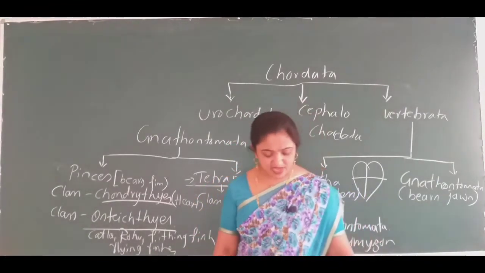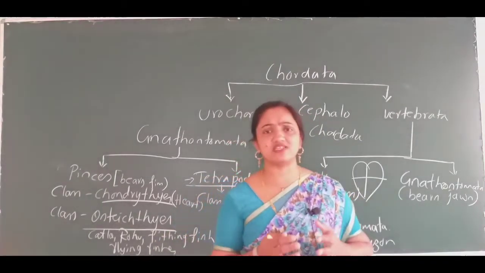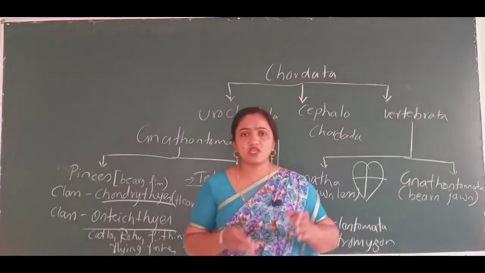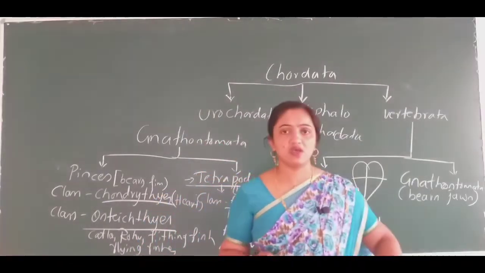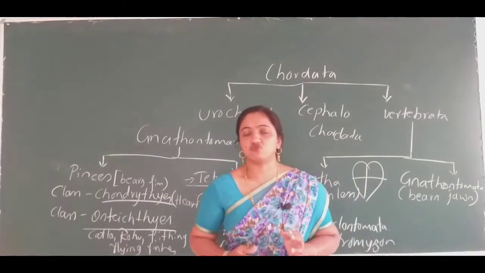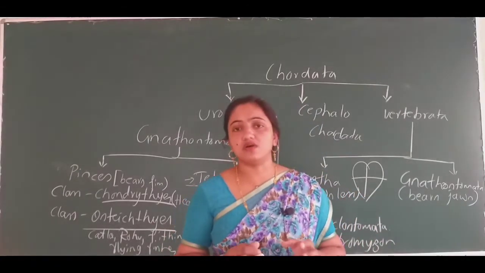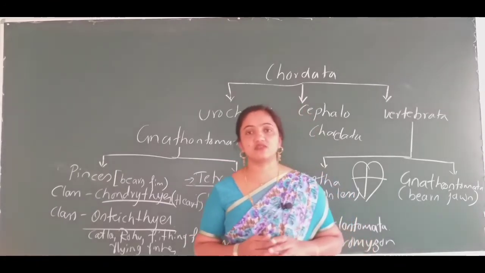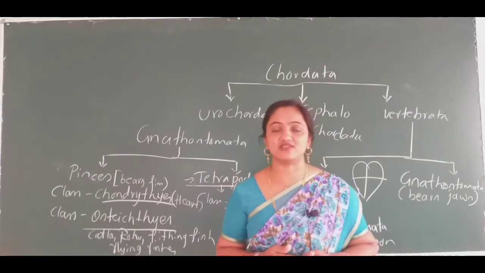The class Mammalia has well differentiated jaws. The unique feature, why it is known as Mammalia, is that they possess milk glands, the mammary gland, through which they can nourish the young ones.